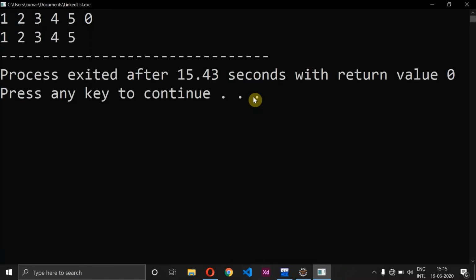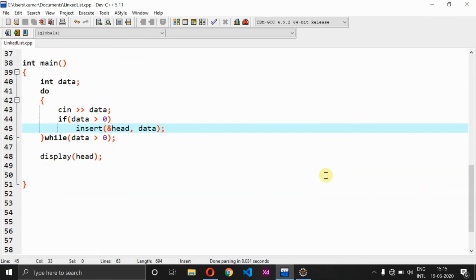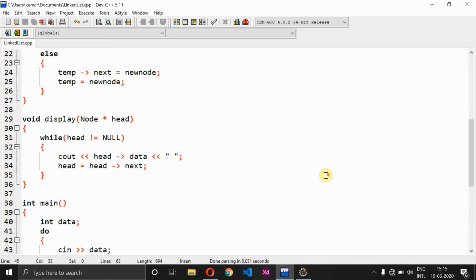Now let's try to give some different input and check how it is executing the same. So I have given input as 1 2 3 4 5 and 0. Once it reaches 0, it should stop collecting the input. So let's press enter, and now see here it is giving us our output as 1 2 3 4 and 5. So now we have perfectly done our singly linked list program, right?